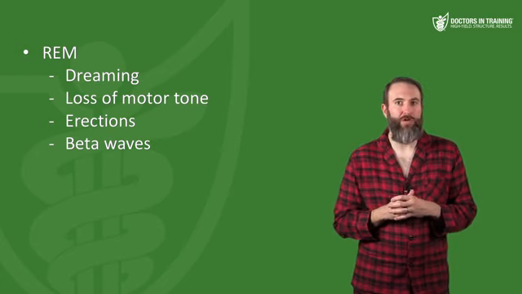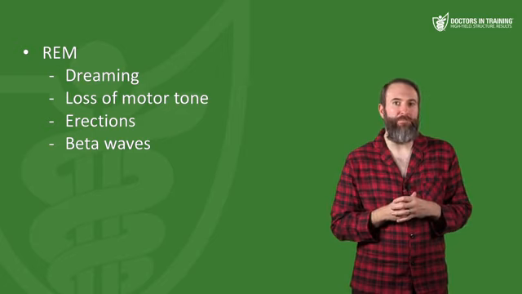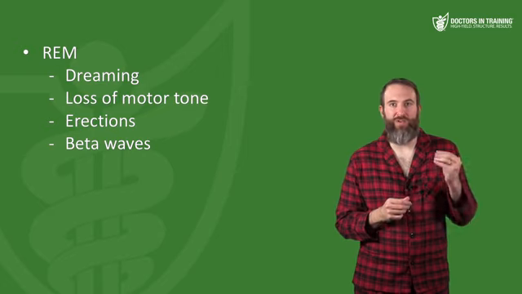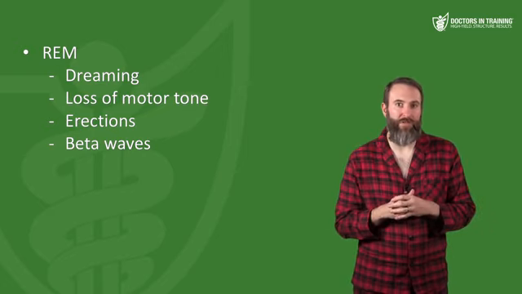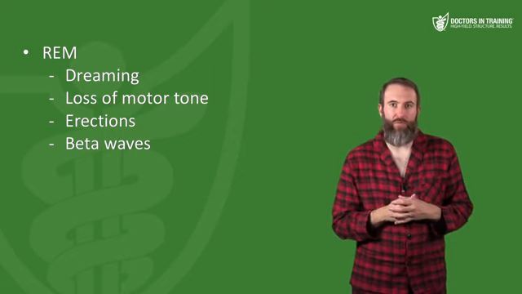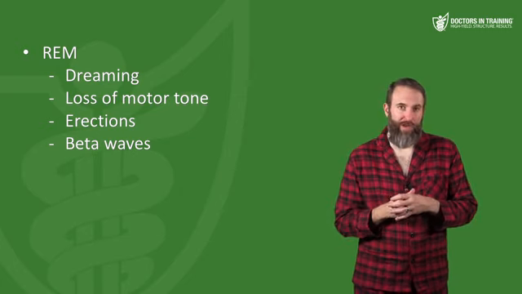Now, the extraocular movements during REM, that rapid eye movement, are due to the activity of the PPRF, and that is the paramedian pontine reticular formation. Pretty much anything that has rapid horizontal eye movement is going to be mediated by that PPRF. So remember, beta waves, dreaming, and loss of motor tone for REM sleep.